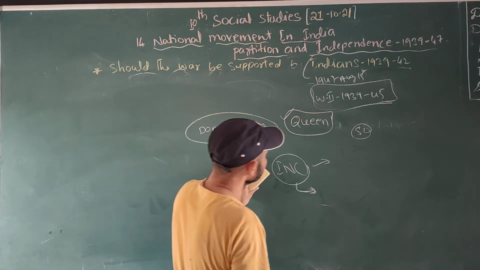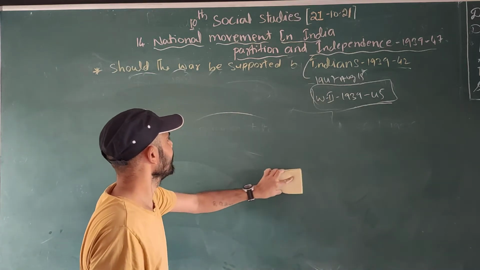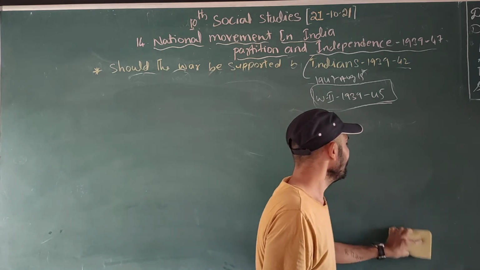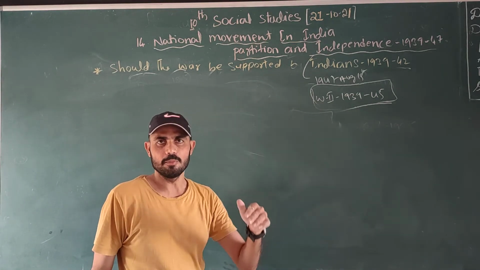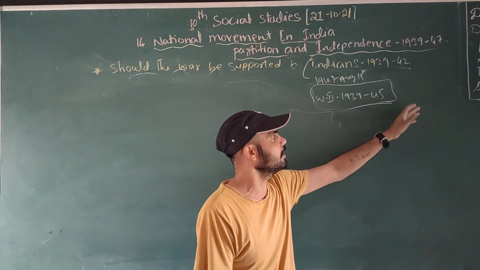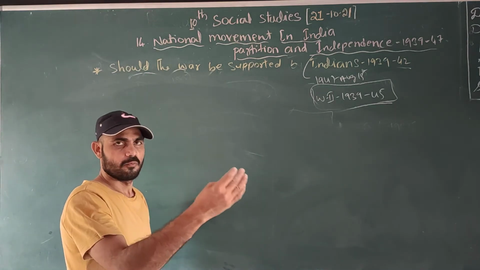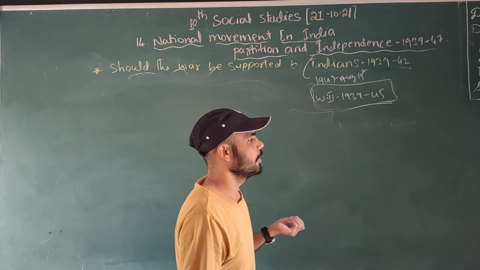But when this announcement was made by the Britishers, the Congress Party decided to launch a full movement at this time, because then the Britishers would be pressured, as they would be busy fighting World War II. In this moment, if we run the movement very strongly, then the Britishers will give independence to us.